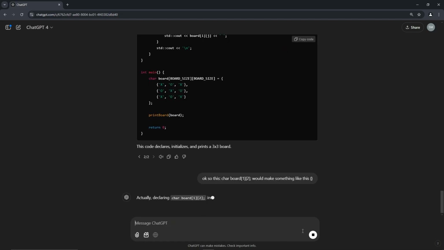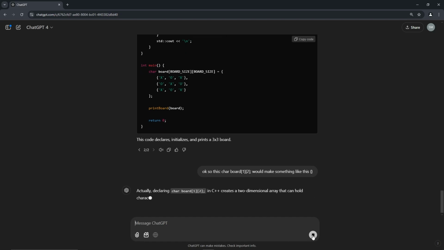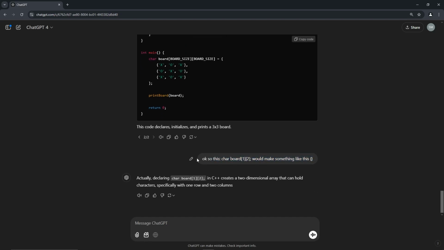No. Stop. I can't... I forgot you can't use enter in this. Something like this, and then another array inside of it, like that.